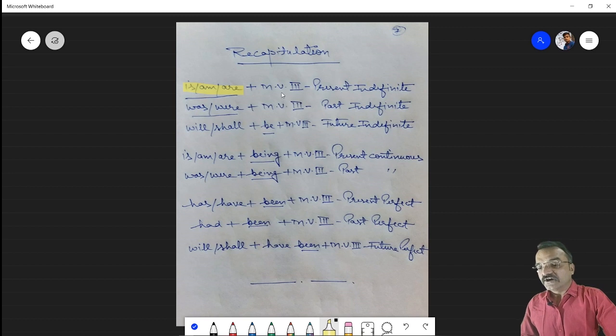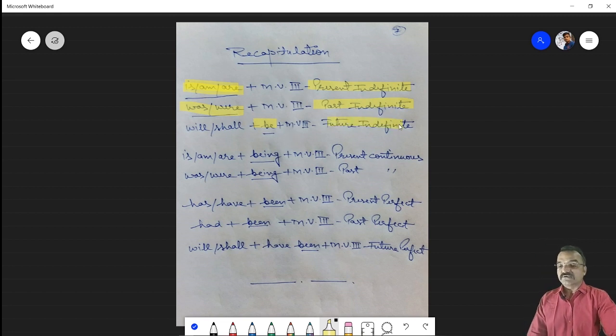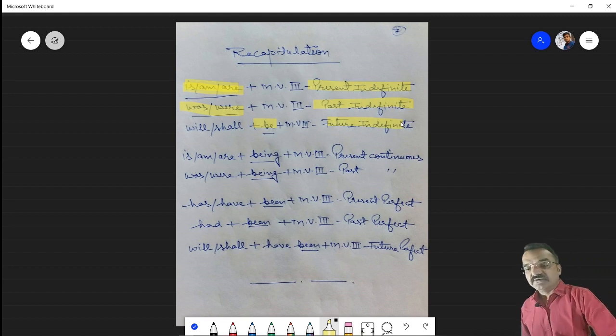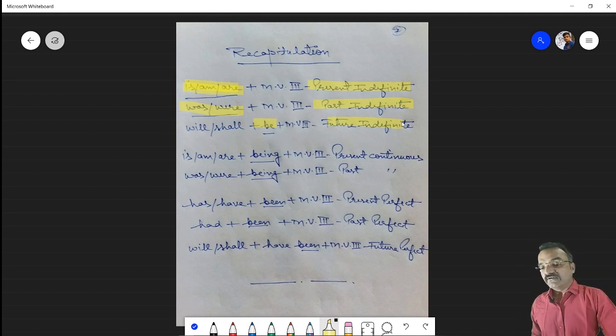And the common thing is that we are also using the main verb third form. The thing which is changing, and I am highlighting it, is the be form of the verb. Is, am, are plus main verb third: this structure we use in present indefinite tense. And was, were plus main verb third: was, were is also a be verb. We use this in past indefinite tense. And similarly we use be with will or shall in future indefinite tense. All these things are common, you must remember: subject in the beginning, object at the end, and main verb third form.